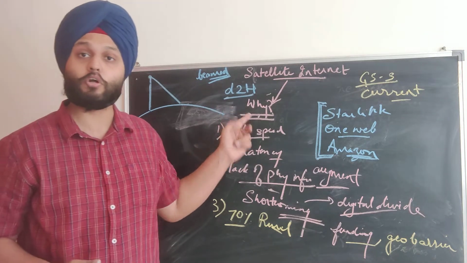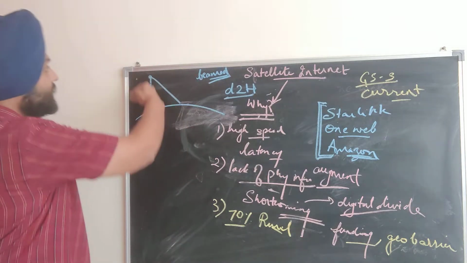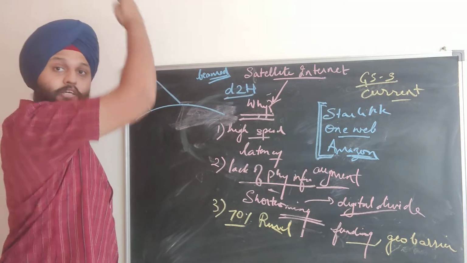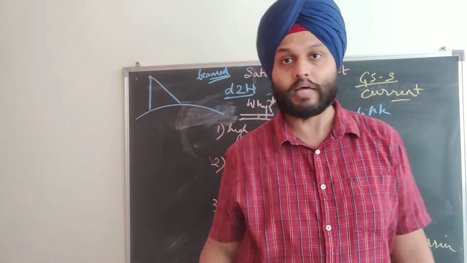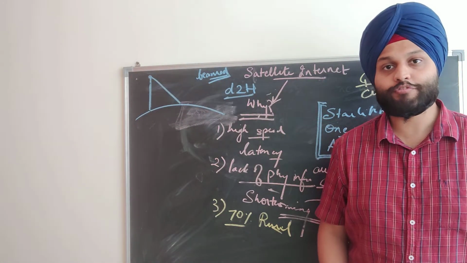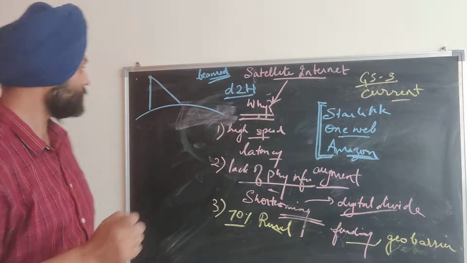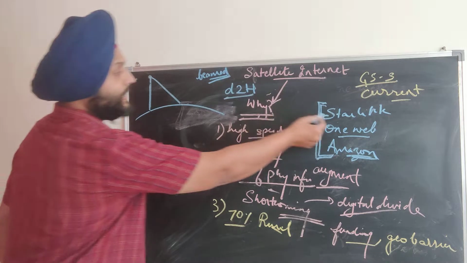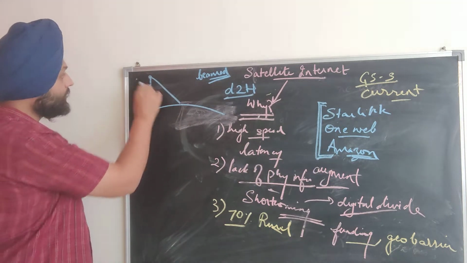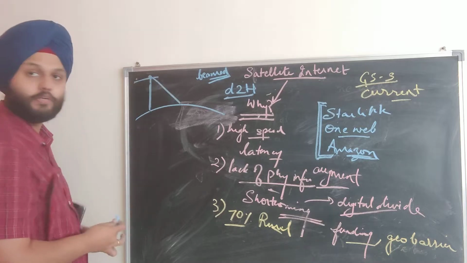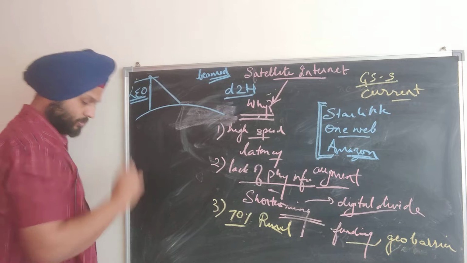So geostationary orbit. Now 36,000 kilometers. You have to provide that infrastructure 36,000 kilometers in space, which is very expensive. Geostationary orbit satellites are a very, very expensive affair. So what they are doing right now is, these satellite companies are launching satellites in low Earth orbit. Where are they doing it? Low Earth orbit. This is important.